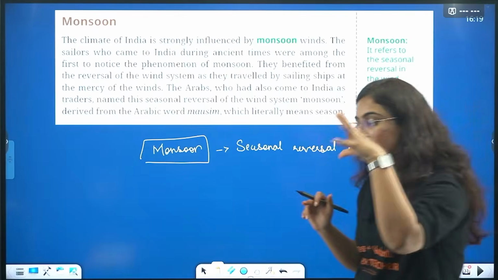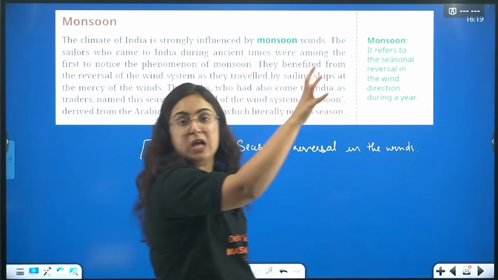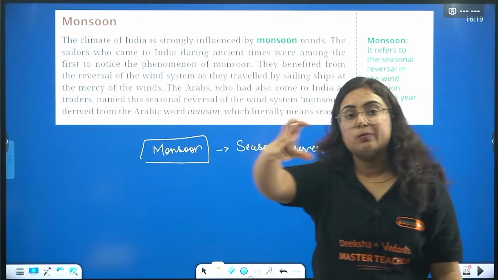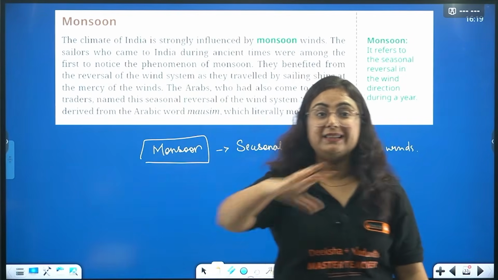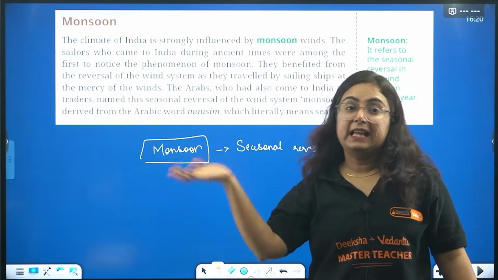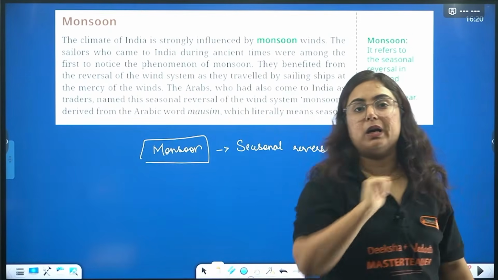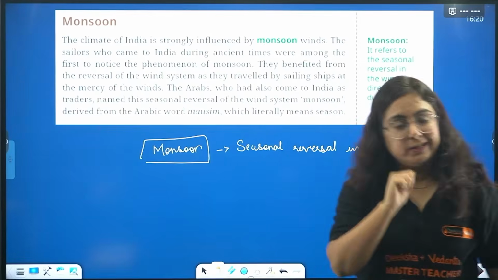So they have figured out that during a particular period of time, the winds from the Arab region are moving towards India. By that time, they choose to travel from Arab to India. And another some months beta, the wind is reversed from India to Arab region and that time they return.